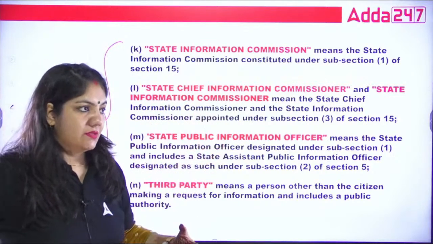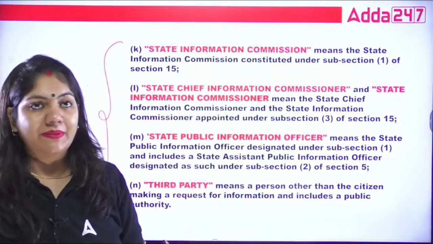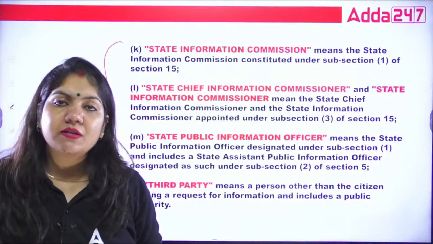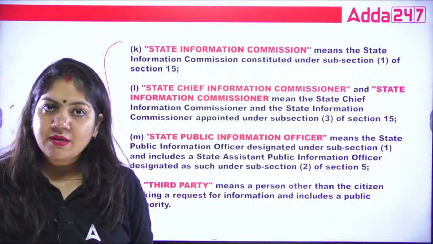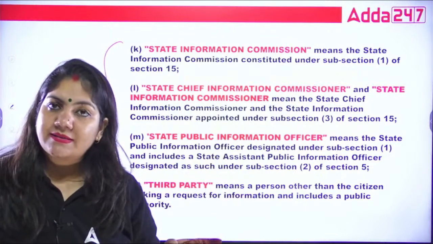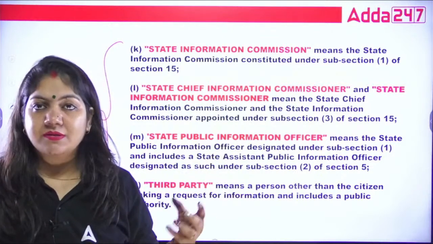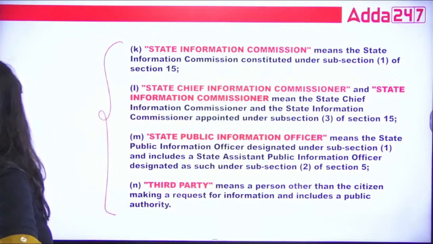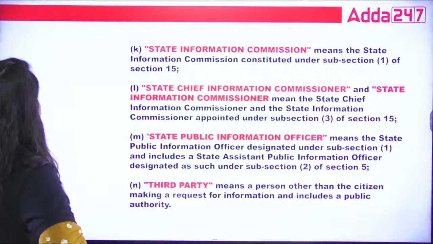Suppose at the state level the public authority is not giving information within the particular time, in that case we can file the case, right? Just like the CIC, the SIC, that is the State Information Commission, is the second appellate body.